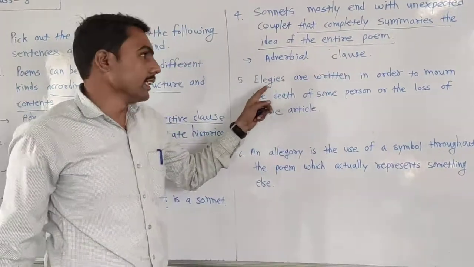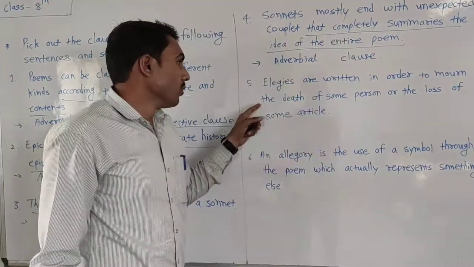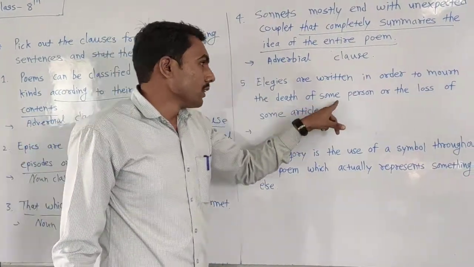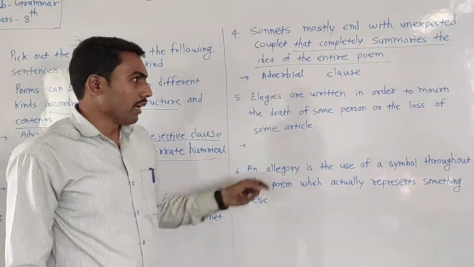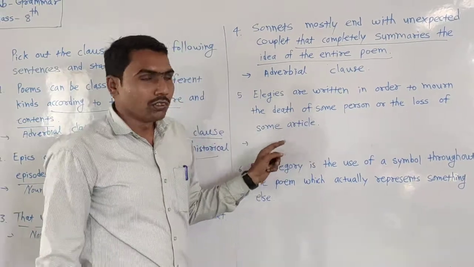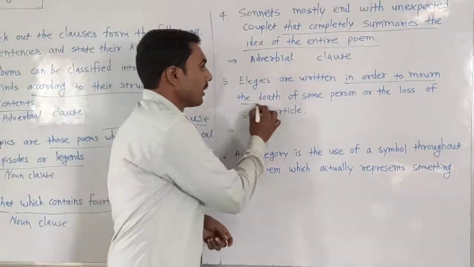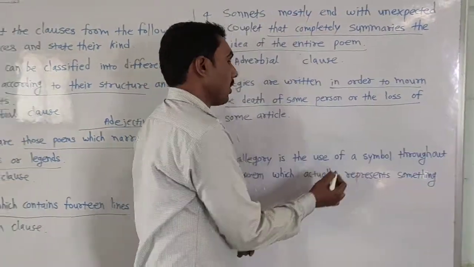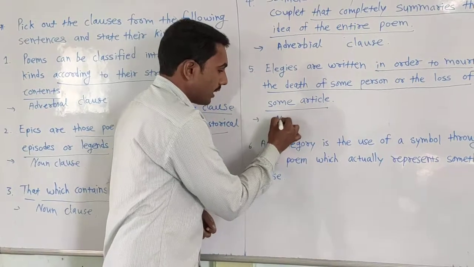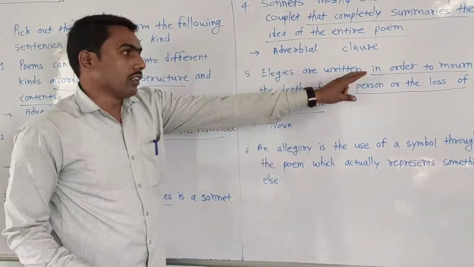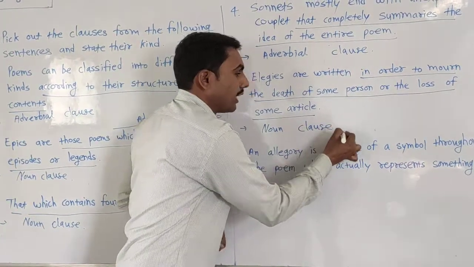Now the next sentence is here. Elegies are written in order to mourn the death of some persons or the loss of some articles. In order to mourn the death of some persons or the loss of some articles, it is a noun clause. You can write here, or you can pick out this clause. It is a noun clause. You can write here noun clause.